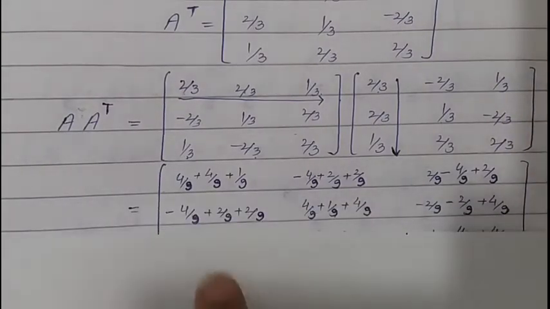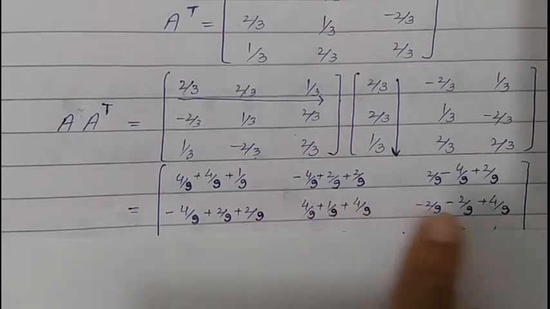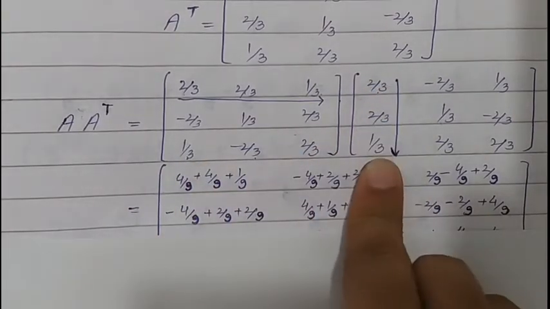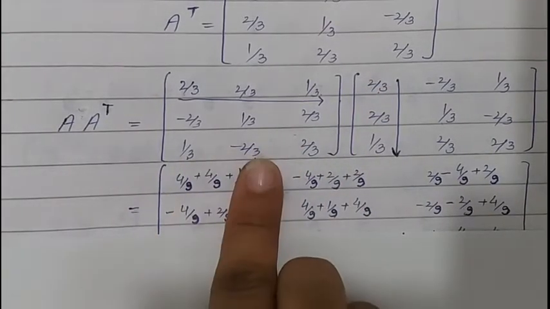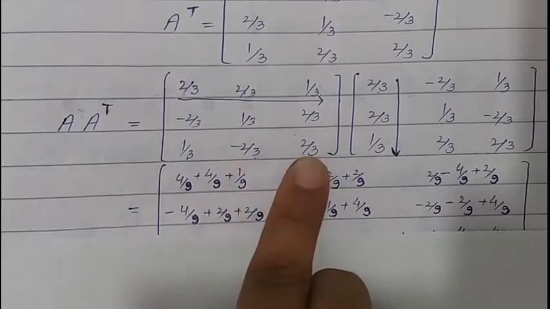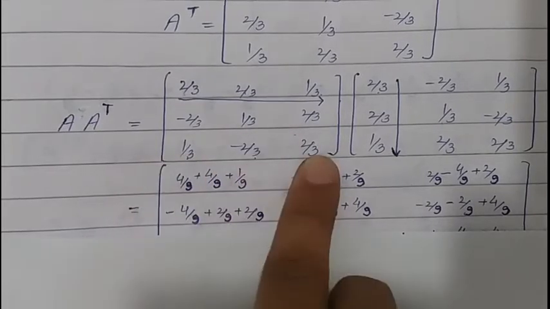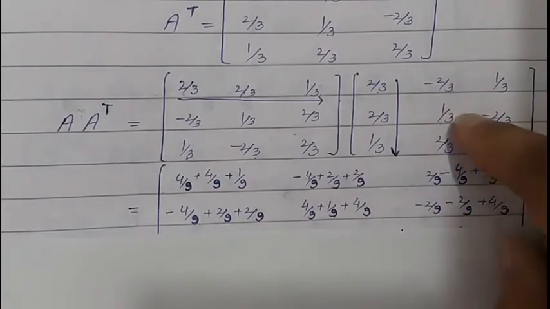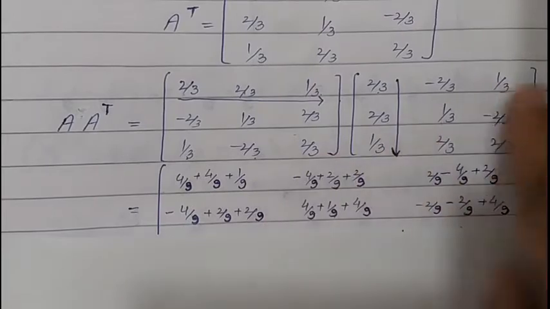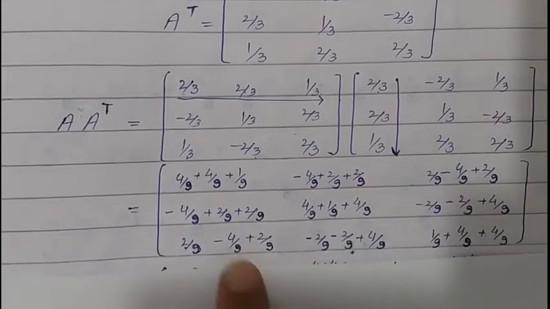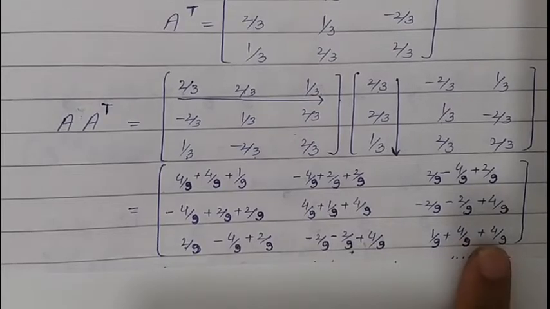That is the second row first column, second row second column, and second row third column. Now multiply third row first column will give us 4 by 9 minus 4 by 9 plus 2 by 9, minus 4 by 9 plus 2 by 9. And last row second column will give us minus 2 by 9 minus 2 by 9 plus 4 by 9. And third row third column will give us 1 by 9, 4 by 9 plus 4 by 9. So here is third row first column, third row second column, and third row third column.